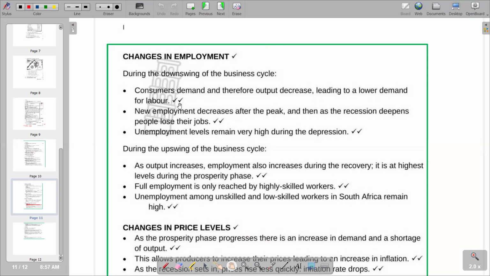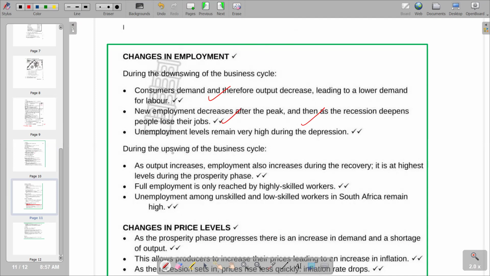And then the firms are contracting their production capacity, so they accommodate fewer workers. So this is exactly like that. So the first point is saying consumer demand and therefore output decrease. So demand decrease and output decrease are leading to a lower demand for labor. Obviously, that's what we typically have. And then employment decreases after the peak, and as the situation deepens, people are losing jobs in the depression. So basically, that's what we have.